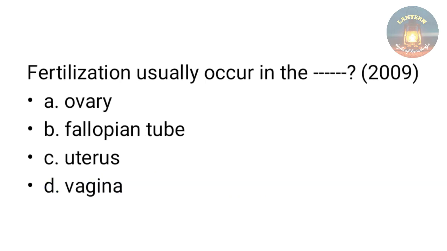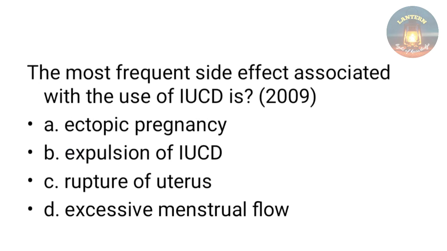Fertilization usually occurs in the ovary, fallopian tube, uterus, vagina. The answer is fallopian tube. The most frequent side effect associated with the use of IUCD, intrauterine contraceptive devices, is ectopic pregnancy, expulsion of IUCD, rupture of uterus, excessive menstrual flow. The answer is excessive menstrual flow. It's the most common side effect.